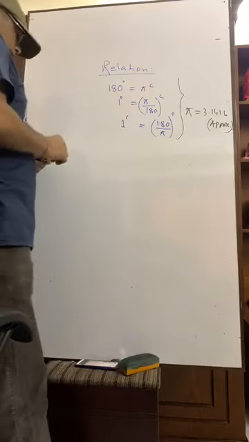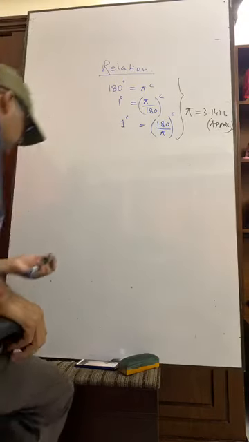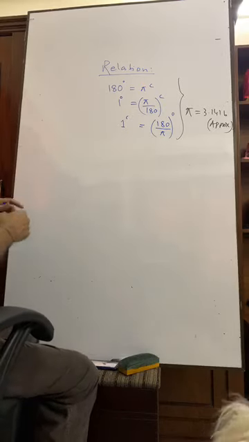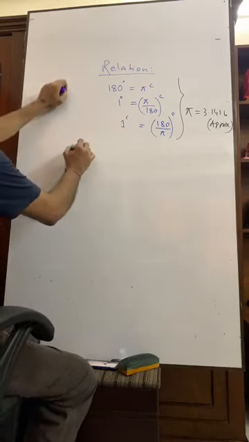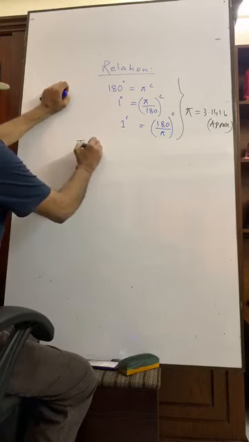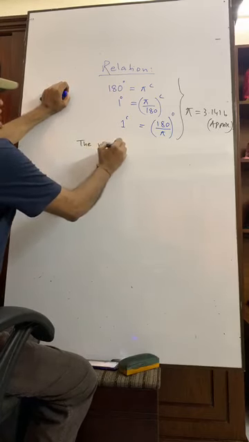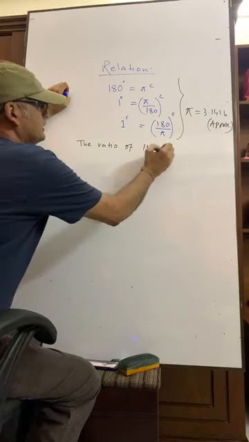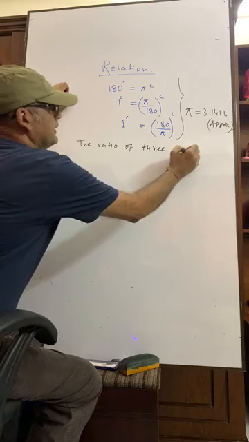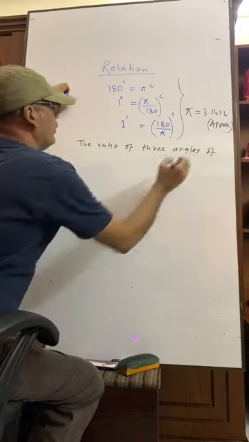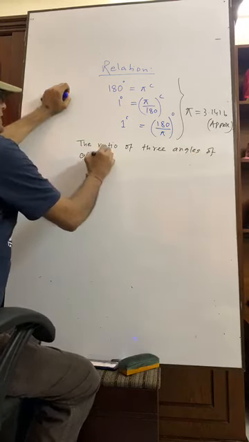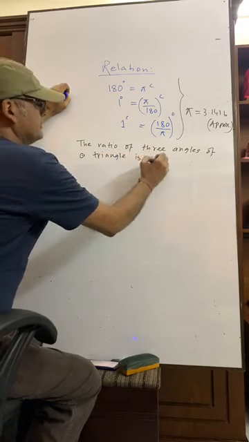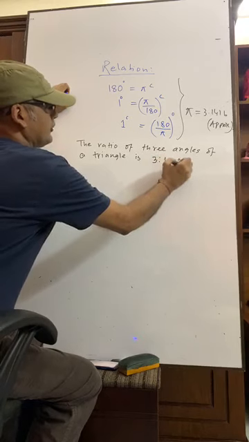Okay, now suppose the ratio of three angles of a triangle is 3:4:5.